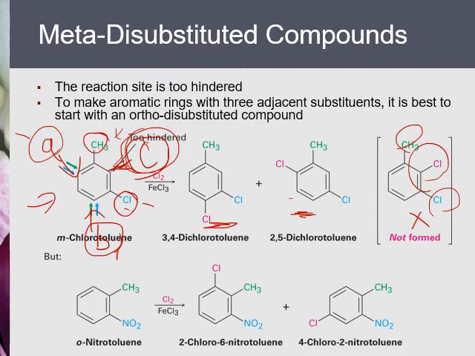Okay, so how do you make a molecule where three substituents are close to each other? You don't want to start with a reactant that has two substituents on the meta position, because that makes the center carbon too crowded. Instead, you can start with two adjacent substituents, and then you can add here to make a three-substituted compound.